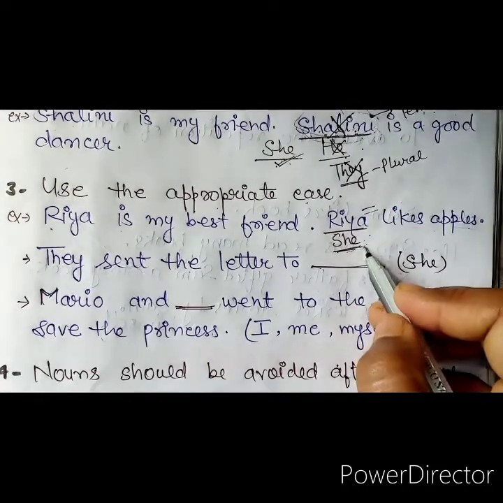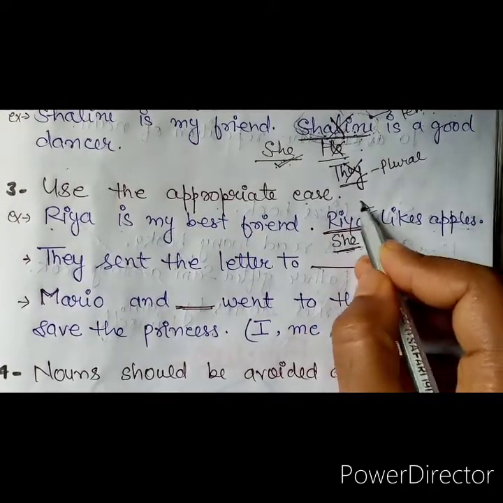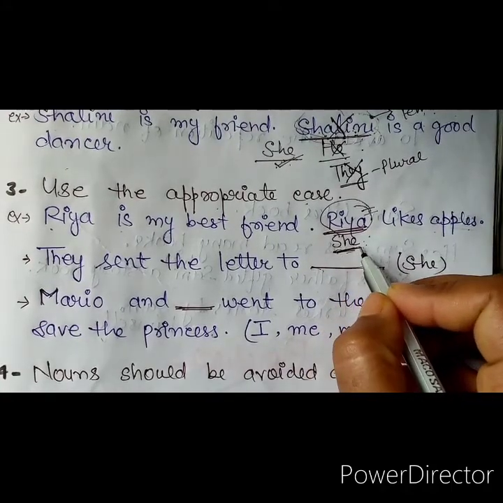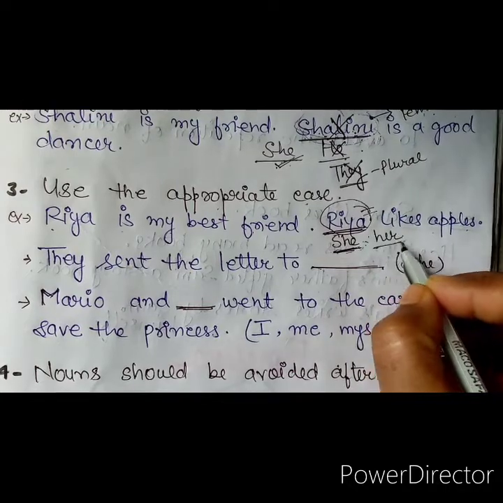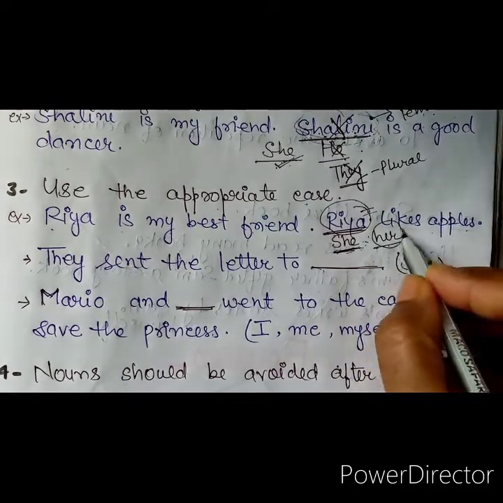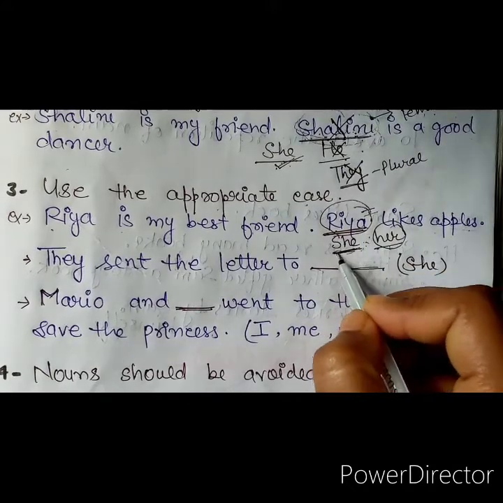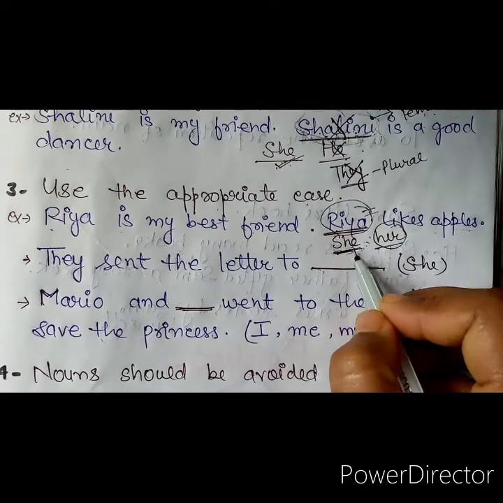And if we talk about the case, Ria is playing the role of a subject here, means this noun is in subjective case and she also is the subjective case. If I use her here, that will be incorrect, because her is an objective case and in place of a subject we have to use a pronoun that is also in subjective case.